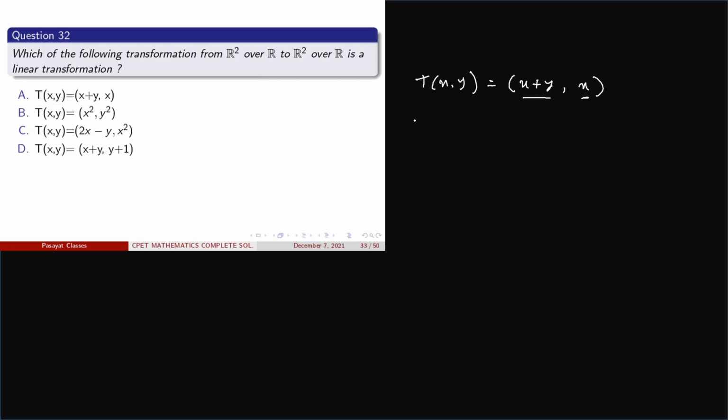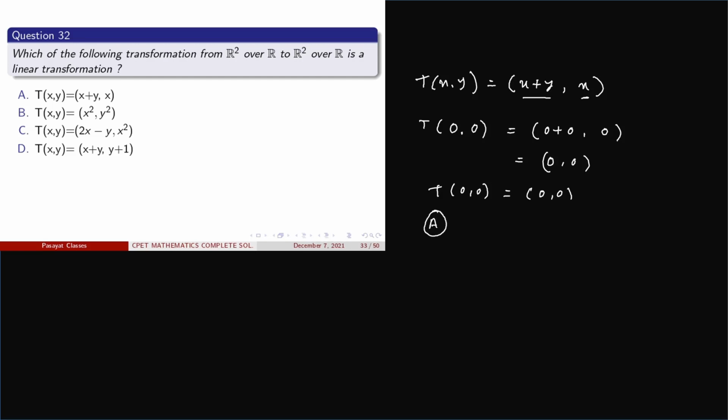So let us check. First of all, in place of x and y we simply put the values 0 and 0. Then we get 0 plus 0 comma 0, or this can be written as 0 comma 0. So basically T of 0 comma 0 goes to 0 comma 0. The other properties of a linear transformation are also satisfied. So here option A is the correct one.